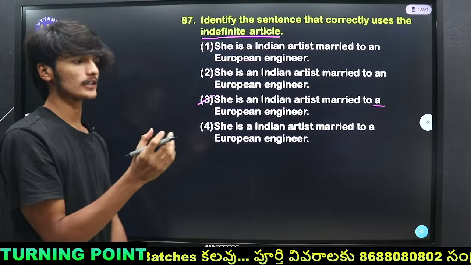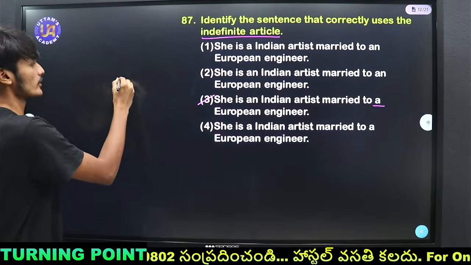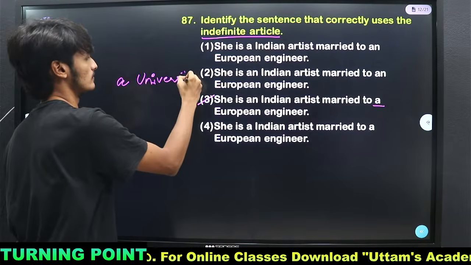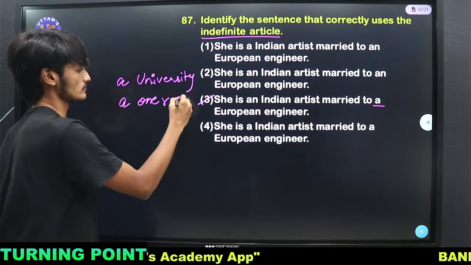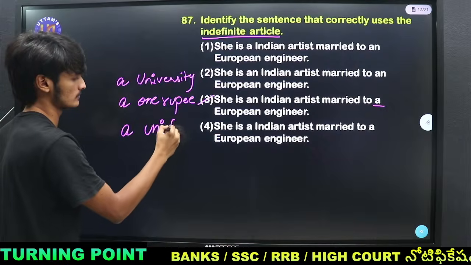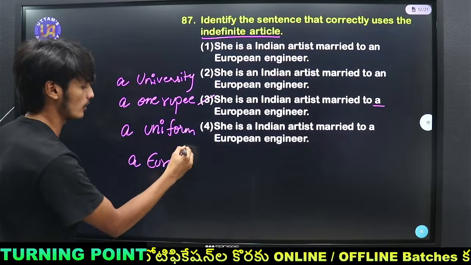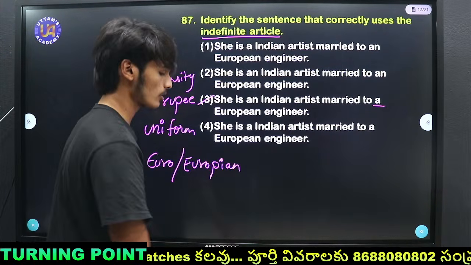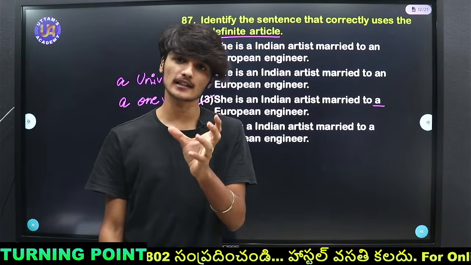So we know that articles are placed before the vowels, but there are some exceptions. We should say a university. A 1 rupee coin. A uniform. Similarly, a euro or a European. So we use the word an before vowel sounds, not exactly before vowel letters.